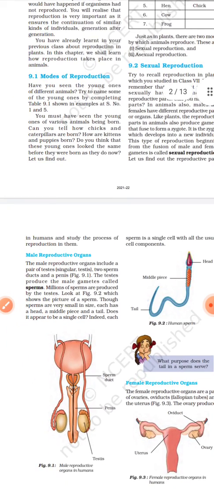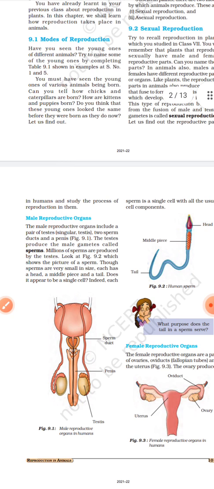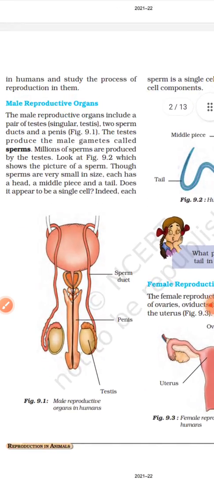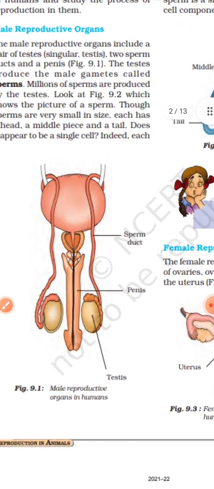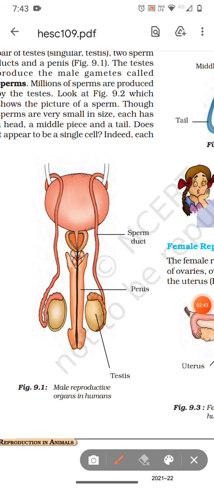Let's learn about the reproductive organs which are present in living organisms. Here, the male reproductive organs consist of a pair of testes.